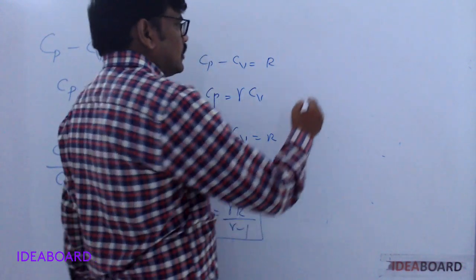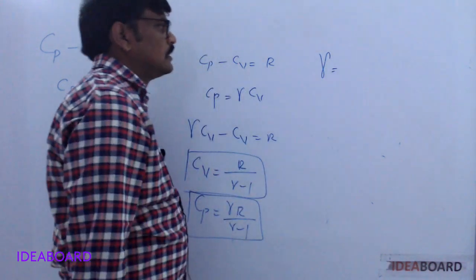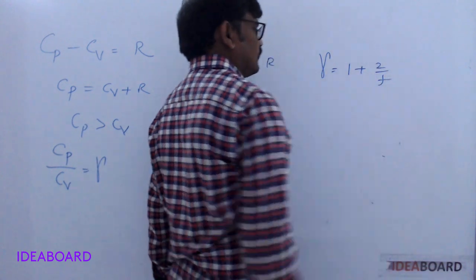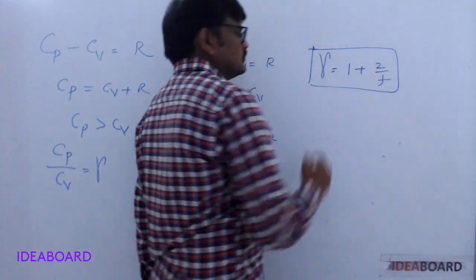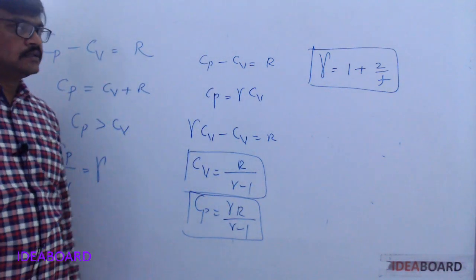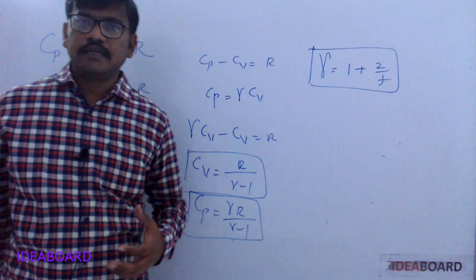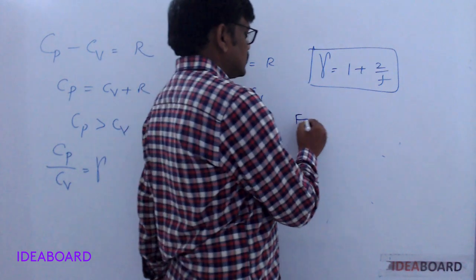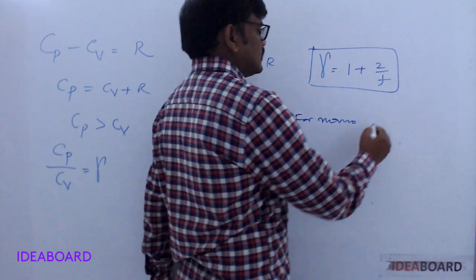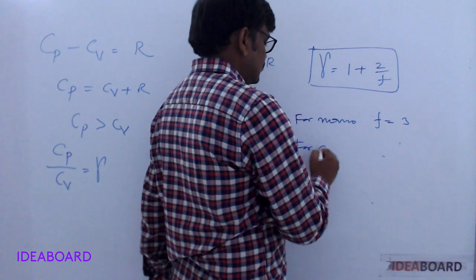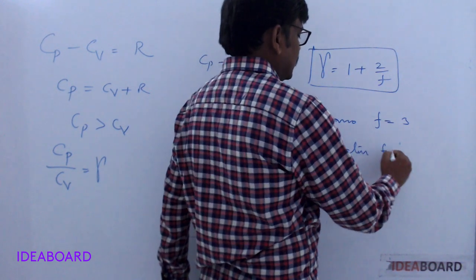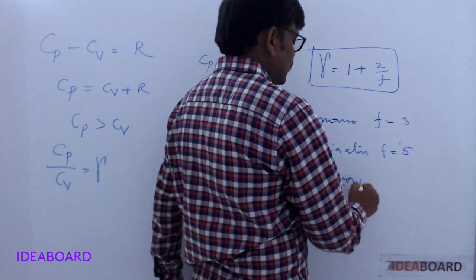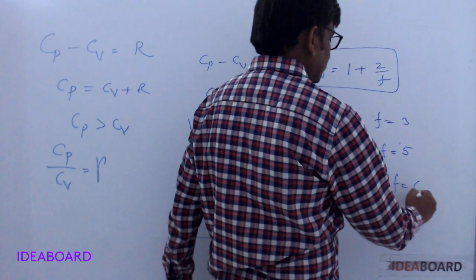Now gamma is the ratio of two specific heats. It relates to the degree of freedom. Gamma equals 1 plus 2 by F, where F is the degree of freedom. Degree of freedom is defined as the number of independent coordinates required to describe the entire motion of the molecules. For monoatomic gases, the degree of freedom is 3. For diatomic gases, the degree of freedom is 5. For tri or polyatomic gases, F equals 6.